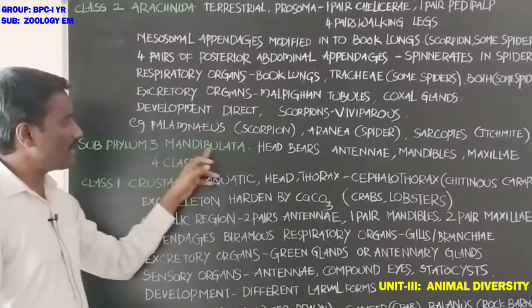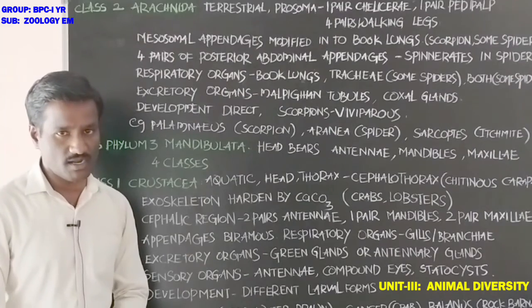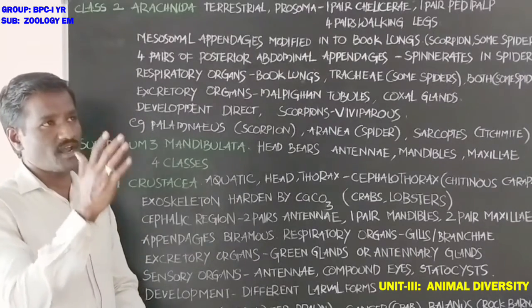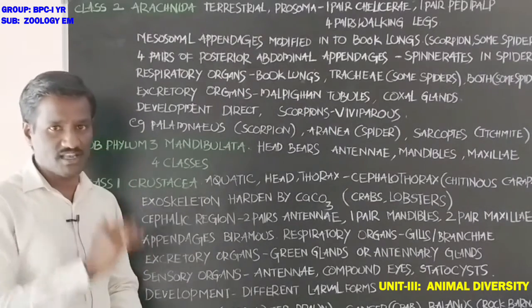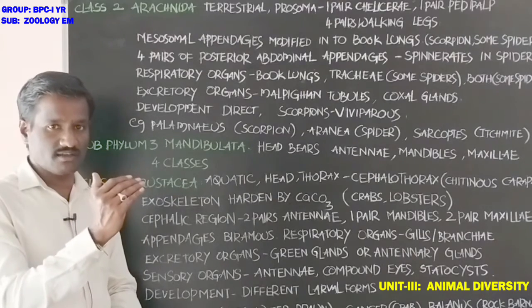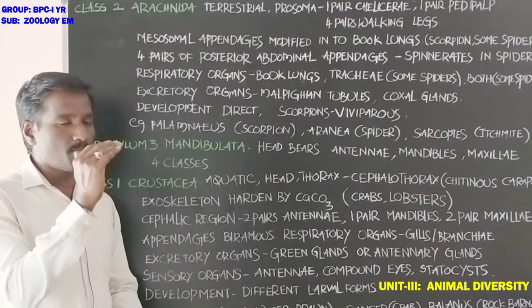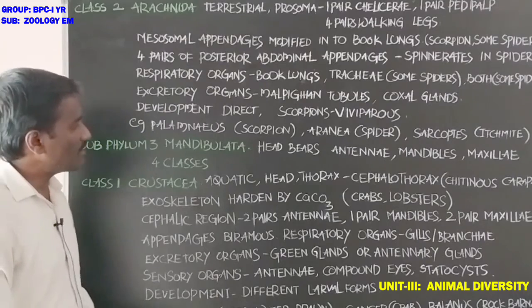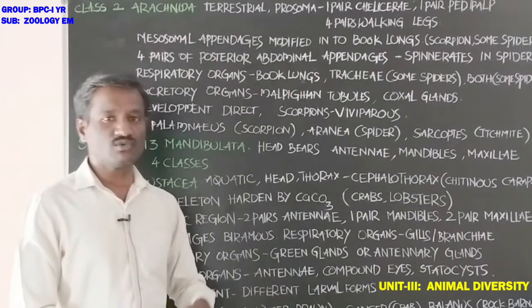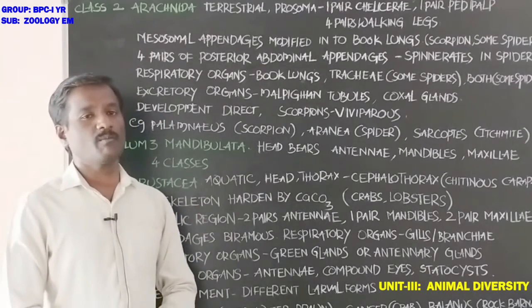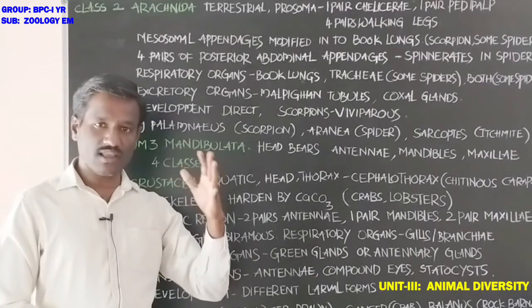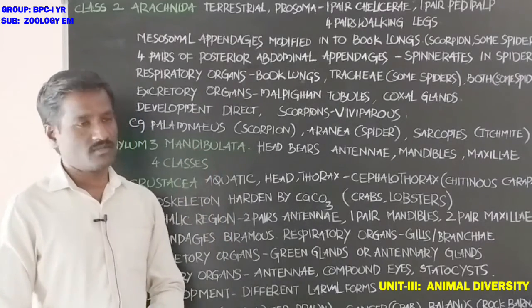Next, under the phylum, subphylum 3 Mandibulata. The first one is Trilobita, the second one is Chelicerata, and the third one is Mandibulata. These animals live in aquatic media and also on the land.